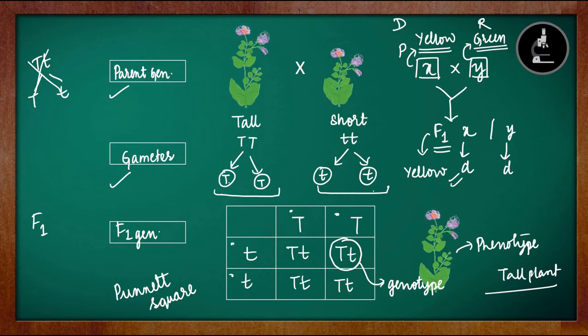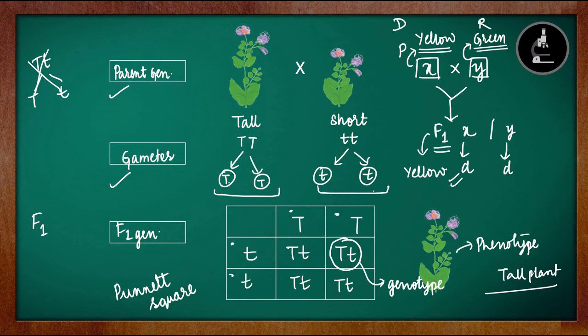So this is the first step of the monohybrid cross. What did we do? We took the parent generation, pure tall and pure short. We took the gametes from them, capital T, and small t, small t. After this, we checked the possible combinations of gametes and concluded that all the possibilities give only one type of plant, that is a tall plant, and the genotype will be capital T, small t.